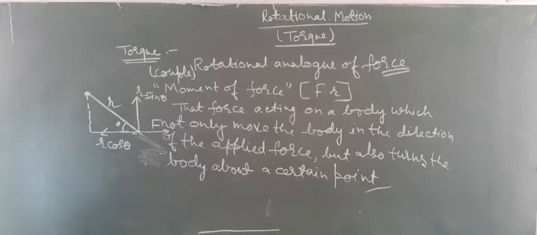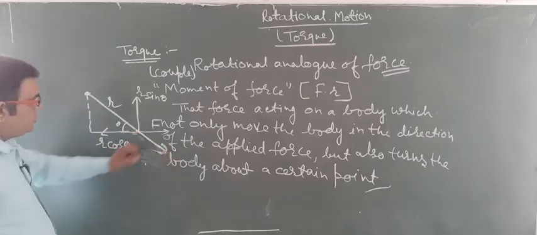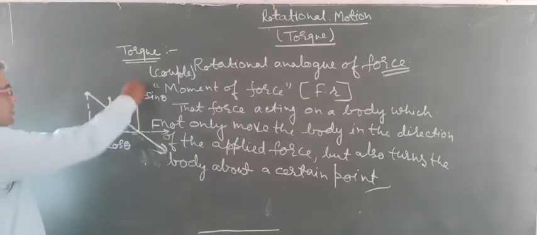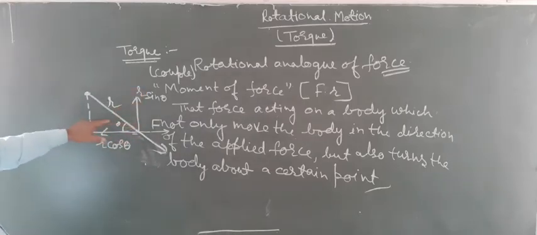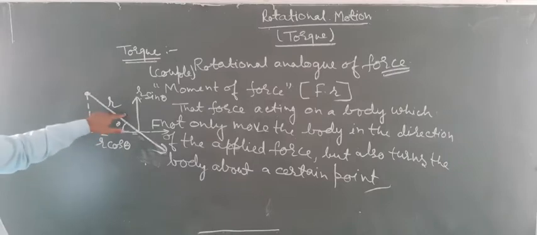This is the position vector r, and the force is acting in this direction. This is the perpendicular component of r, r sin theta. So the torque is the force into the distance, the component of r that is perpendicular to the applied force.